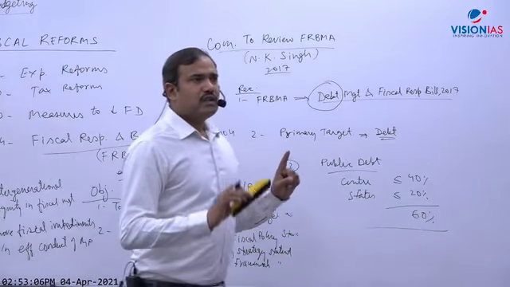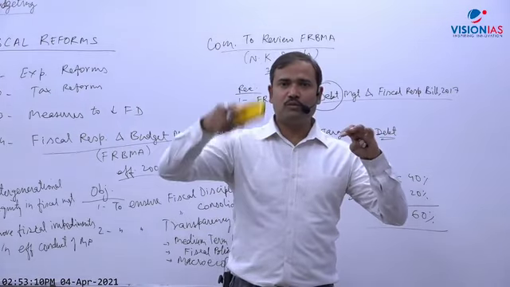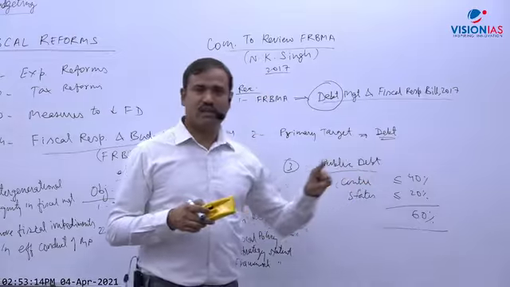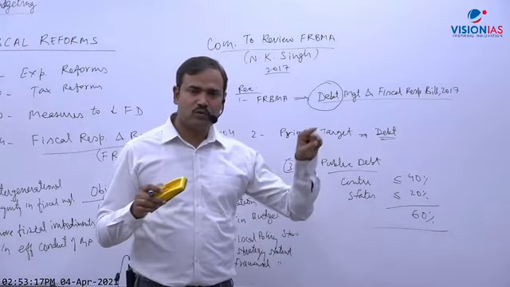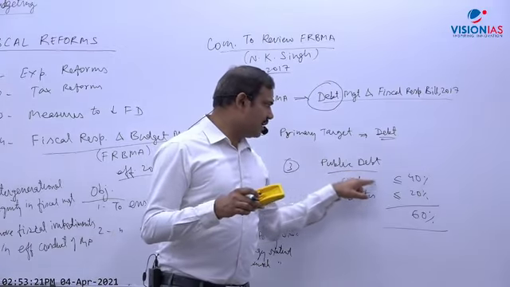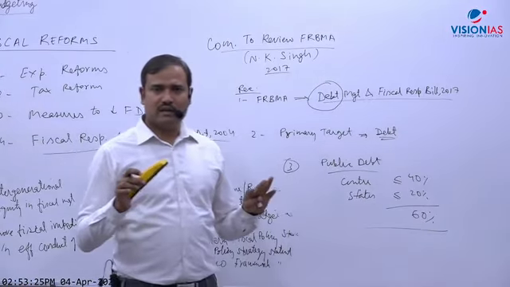So the answer is obviously no. If we want to reduce debt, we have to reduce borrowing, because if we keep on borrowing more and more, debt will increase. So debt should be the main target. But obviously to reduce debt, we have to reduce borrowing also. Got the point?